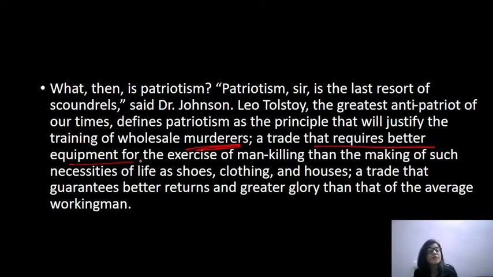A trade that requires better equipment for the exercise of man killing than the making of such necessities of life as shoes, clothing, and housing. Right? So this person, he is not concerned about doing some good business like making shoes or maybe clothing or maybe houses or maybe some kind of trade, but he'd rather be in the bad trade of killing people or wholesale murders. A trade that guarantees better returns and greater glory than that of the average working man. Right? It shows that it's more like a greater thing than the average working man. That is what it says.